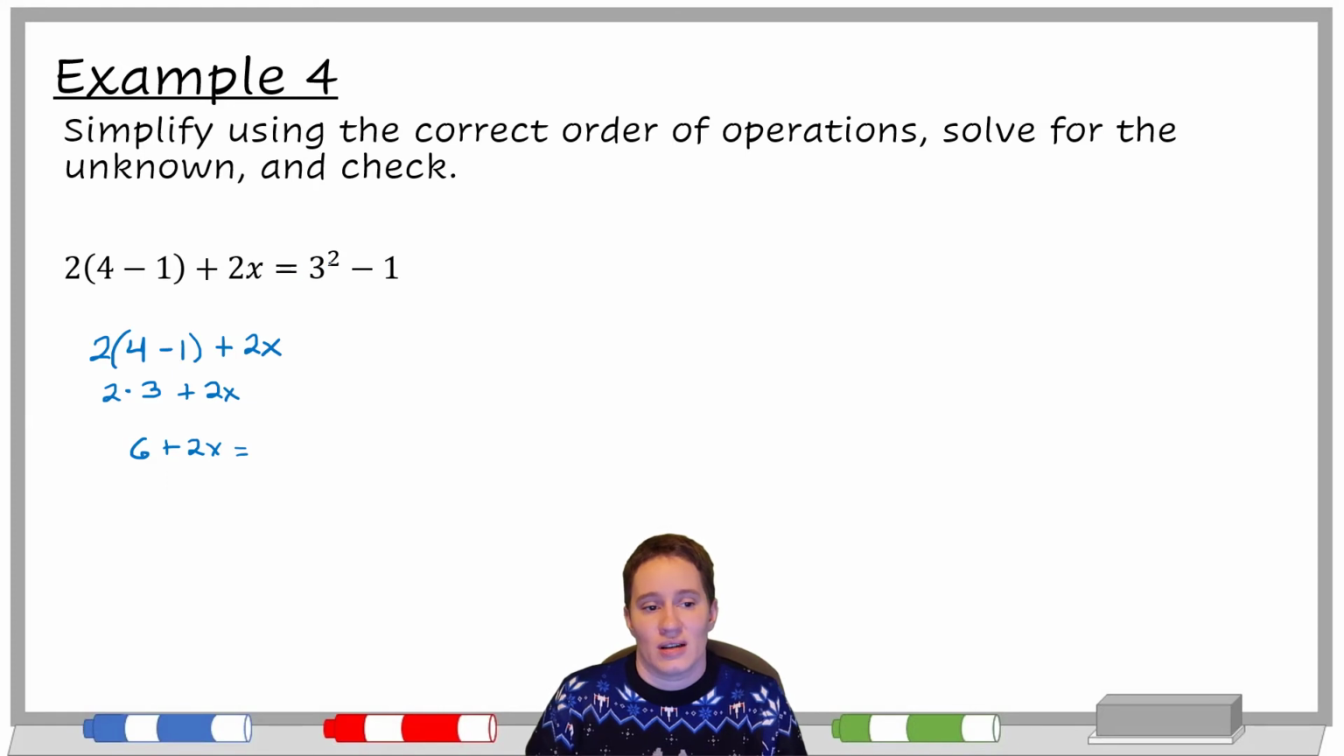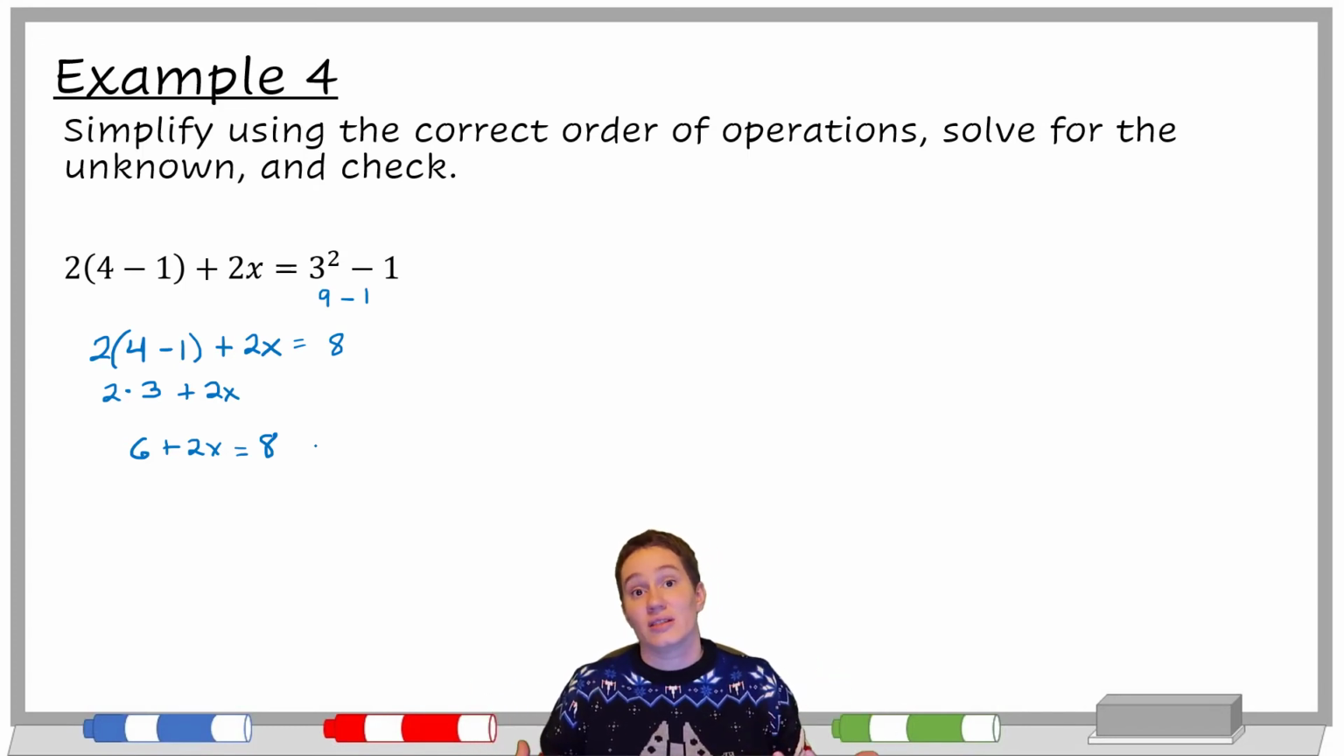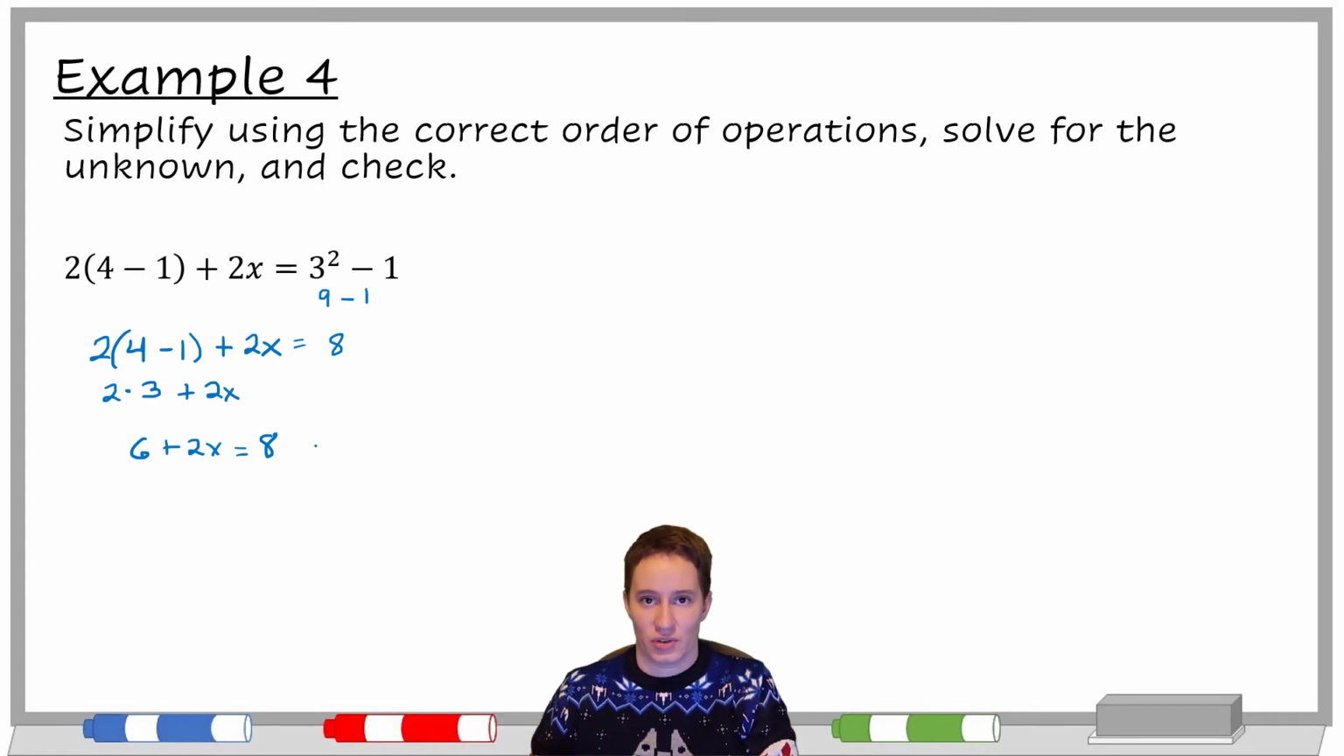Now let's look at the right side. We've got 3 squared minus 1. So we do exponents before subtraction. So that side should end up being 9 minus 1, which is 8. So I'll just bring that 8 down here. So this is what I'm talking about, how now our order of operations feel like they change because we don't mess with the 2 that's being multiplied with x first.